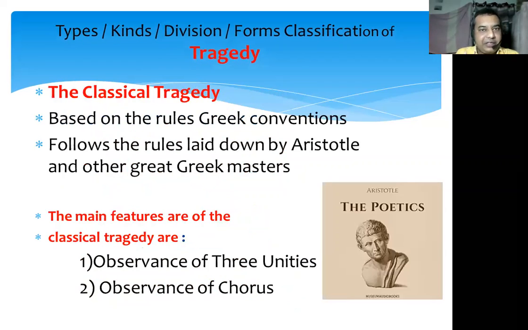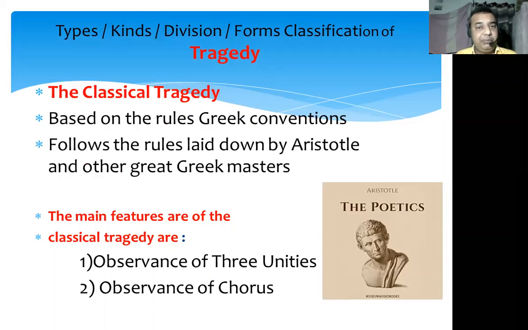When I say that tragedy is divided according to the form and structure as a classical tragedy and romantic tragedy, first of all, we have to understand what the classical tragedy means. What are the various features of the classical tragedy? We can say that the classical tragedy is based on the rules and conventions which are laid down by the great Greek masters, or rather we can say that the tragedy which follows the rules and conventions laid down by Aristotle and other great Greek masters, that type of tragedy is called the classical tragedy.